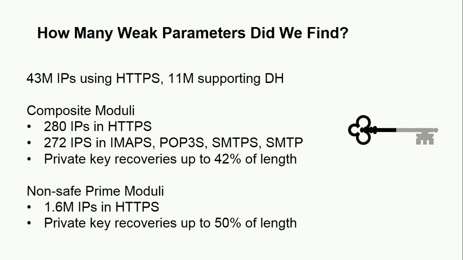To find weak Diffie-Hellman parameters in the wild, we conducted zgrab scans for mail protocols and used census scans for HTTPS. In HTTPS, there were 11 million IPs supporting Diffie-Hellman. We found 280 IPs using composite moduli and 1.6 million IPs using non-safe prime moduli. In mail protocols, we found a total of 272 IPs using composite moduli. We completed partial factorizations on many of the moduli found. By using CADO-NFS, Pohlig-Hellman, and Pollard's P-1, we partially recovered up to 50% of the length of some private keys.